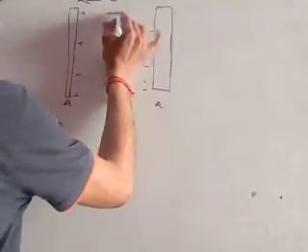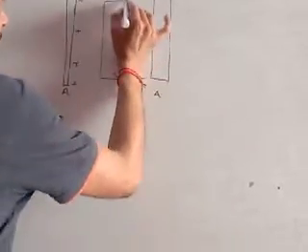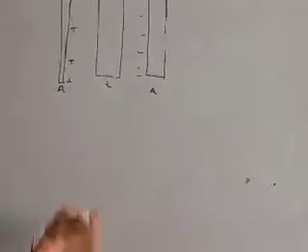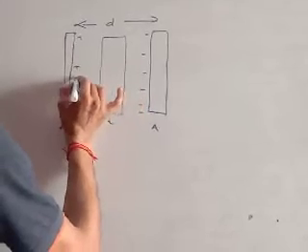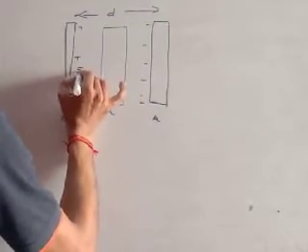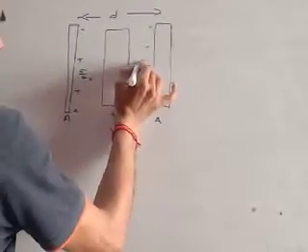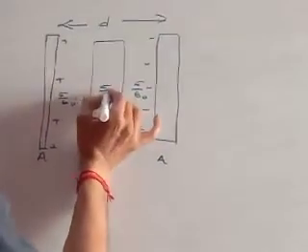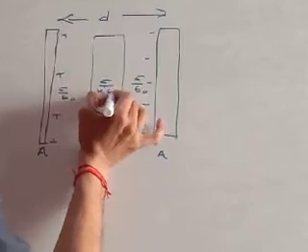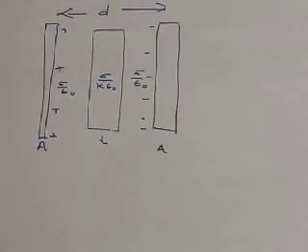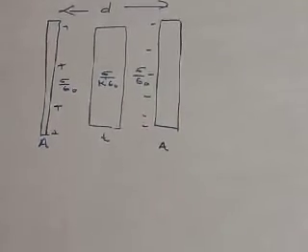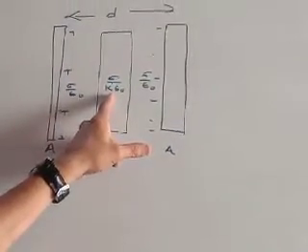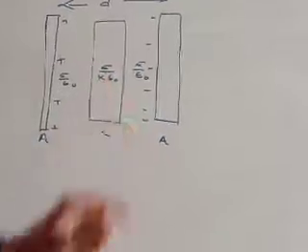If a dielectric slab of thickness t, which is less than d, is placed between the plates of the capacitor, then outside the dielectric, the electric field is sigma upon epsilon naught, and inside the dielectric, the electric field is sigma upon K epsilon naught, because the dielectric gets polarized and it produces an electric field in the opposite direction of the external field. So the electric field in the interior of the dielectric becomes less than that in its exterior.